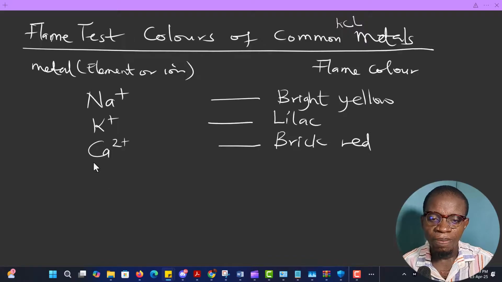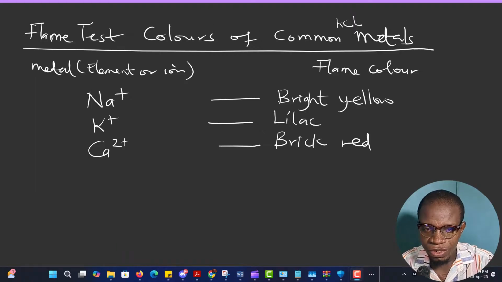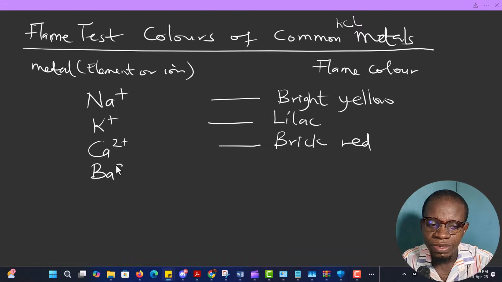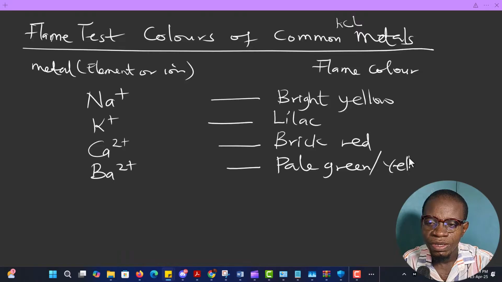Then apart from calcium, what else do we have? What other ones do we have? The next one I'm going to talk about is barium. Let's say barium. The color of this one is pale green, or you can say yellow green. Yellow green, that is for the barium.